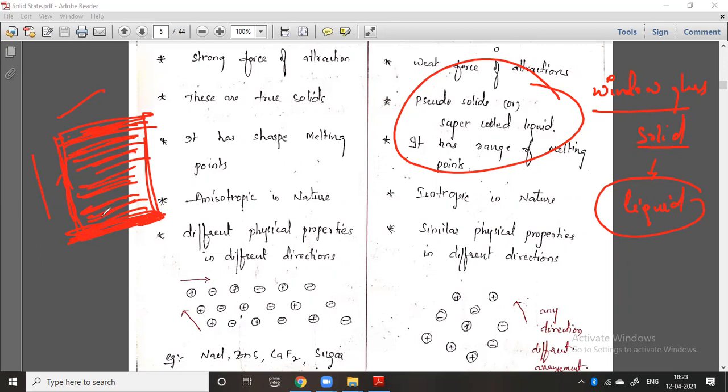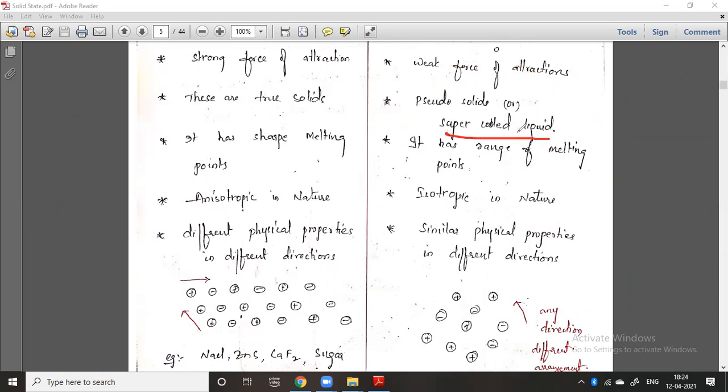What is the reason here? The liquid flows from top to bottom, due to the gravitational force. So it is not a solid. If it were a solid, it definitely would not flow. It is rigid, fixed and definite. But it is actually a liquid that is looking like a solid. Hence it is a pseudo solid or supercooled liquid. It is also called supercooled liquid. I will tell you what supercooled liquid actually is in the next class also.